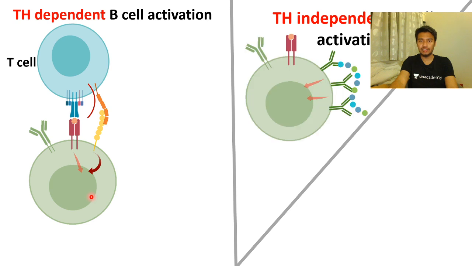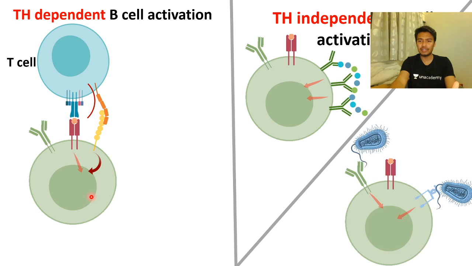The other mode of activation is by a long repetitive antigen which might be a part of a bacteria, let's say a part present in the bacterial flagella. It involves TLR signaling and also signaling from your BCR. Many of your membrane bound BCR receptors could be cross-linked by a repetitive antigen derived from bacteria or many other species. Whatever the case, they don't require the T cell dependent help, right?